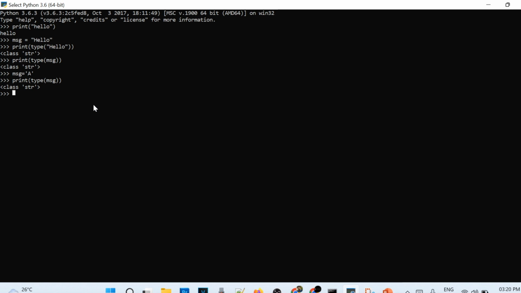Now I will replace the same variable, and now I will store the value 123. This is a pure number, right? Because it doesn't have the single quotes. And if I see the type, it is integer. Integer means number. But now if I put quotes around the number, even though 123 is a number, because I have written it inside single quotes, it becomes a string.